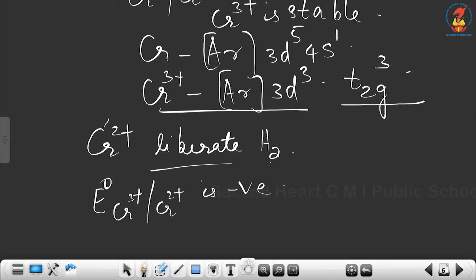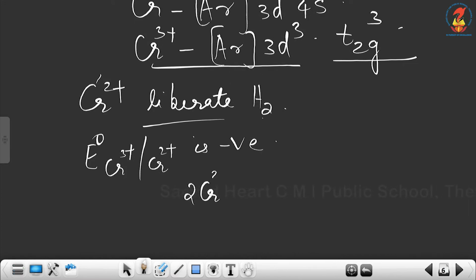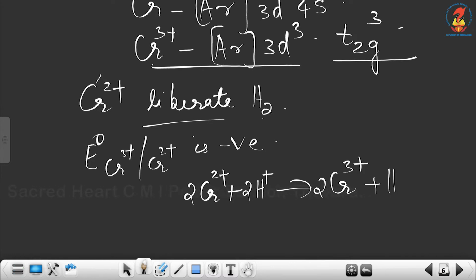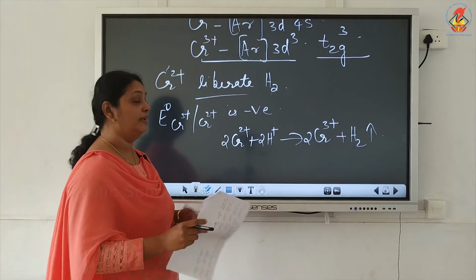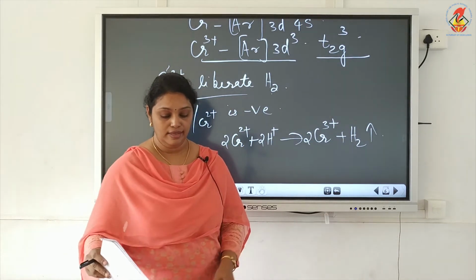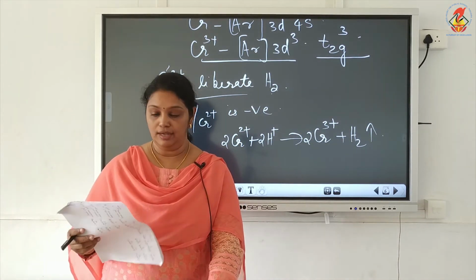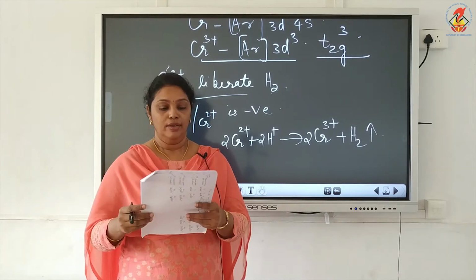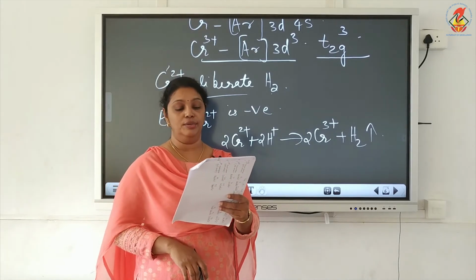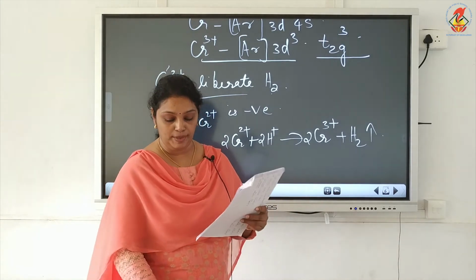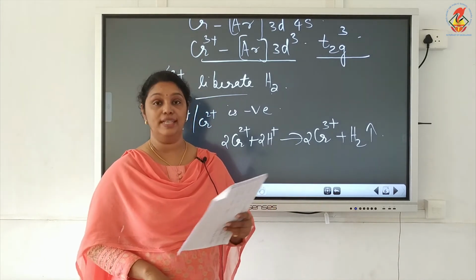So, the equation will be 2Cr2+ + 2H+ gives 2Cr3+ + hydrogen gas. So, Cr2+ can liberate hydrogen gas. Now, the next question is, which is a stronger reducing agent, Cr2+ or Fe2+, and why?